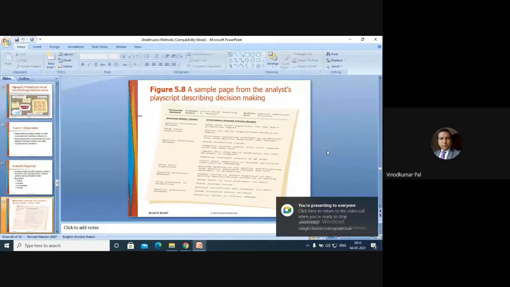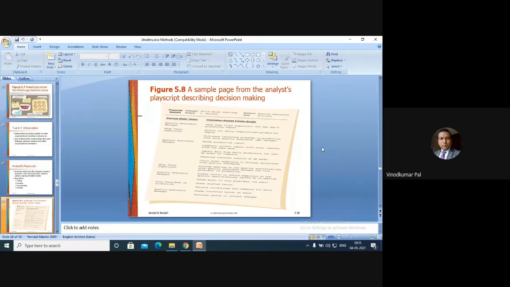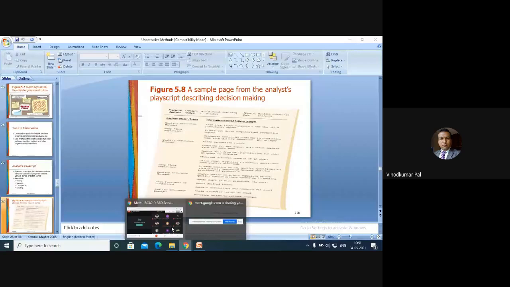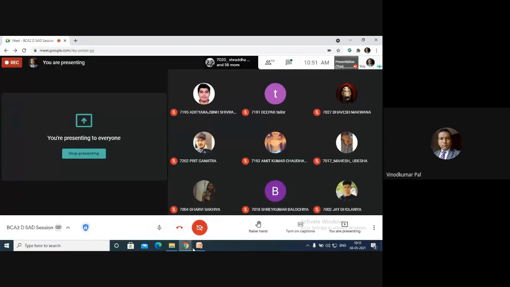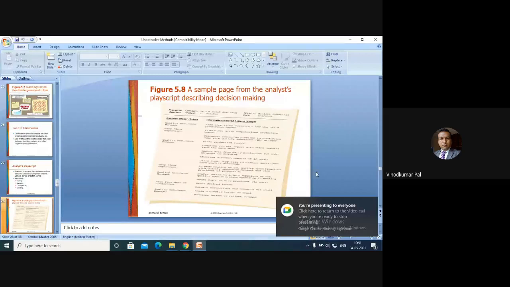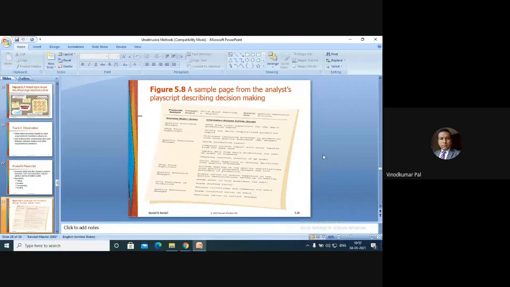In this sample page, the analyst is describing the decision making. We have already gone through who the decision makers are. Two or three basic actors are there. First one was the quality assurance manager. Second was the shop floor supervisor. So what is the conversation between them? And another one is the vice president of production. So on the left-hand side, three actors are there. How will you observe their decision making and what types of decisions they are taking?